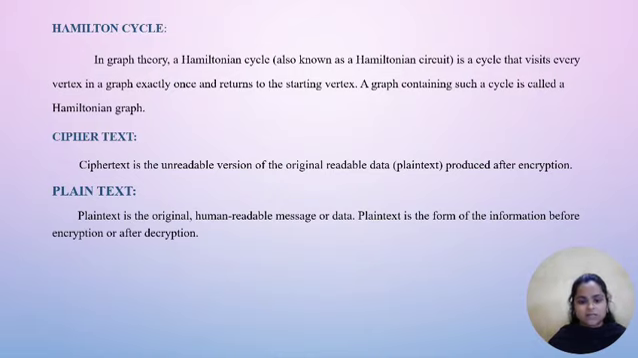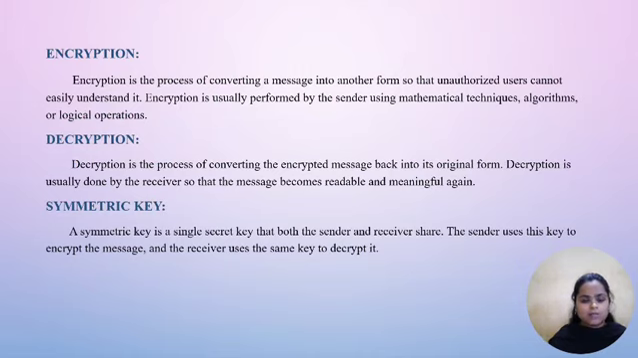Ciphertext. Ciphertext is the unreadable version of the original readable data produced after encryption. Plain text. Plain text is the original human readable message or data. Plain text is the form of the information before encryption or after decryption. Encryption. Encryption is the process of converting a message into another form so that unauthorized users cannot easily understand it. Encryption is usually performed by the sender using mathematical techniques, algorithms, or logical operations.